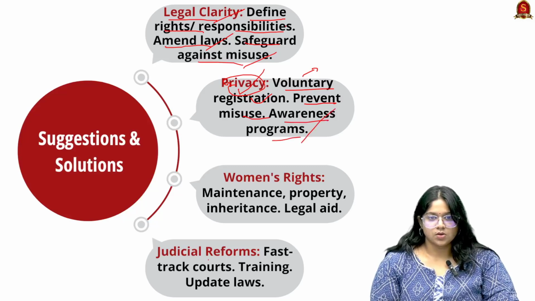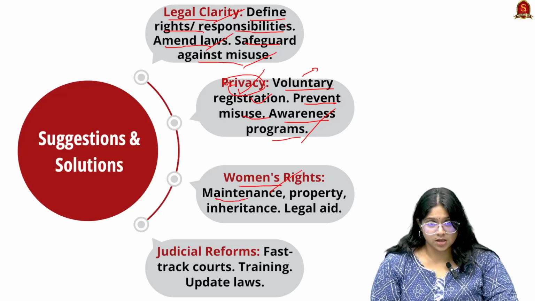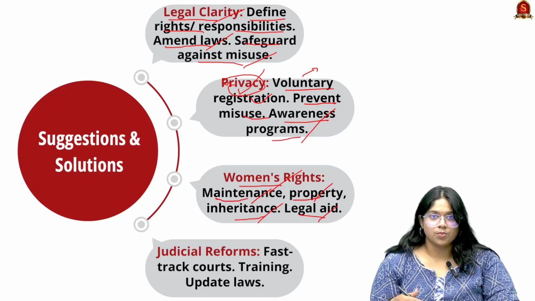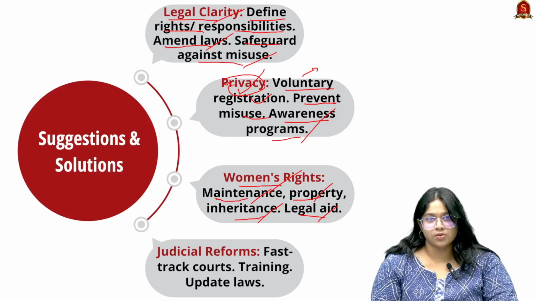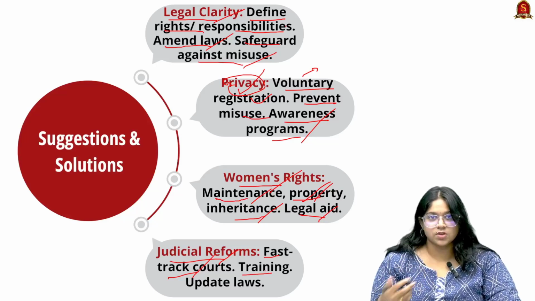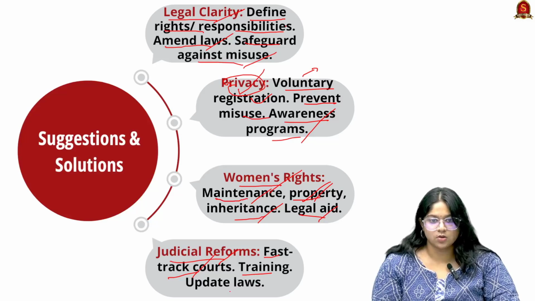Next solution can be to safeguard women's rights. Here protections such as maintenance, property rights, inheritance, and legal aid need more provisions, and there needs to be more definition and amending of laws relating to it, and judicial reforms. Here there needs to be intervention of fast track courts, and there needs to be training, especially for anyone dealing with delicate cases relating to live-in relationships, and updating of laws.